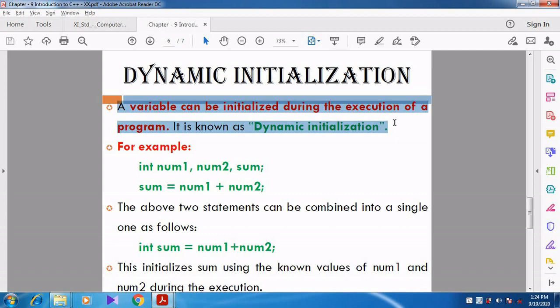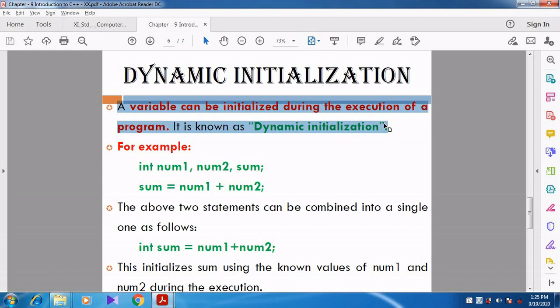Then what happens? The values of x1 and x2 are not given at the time of creating the program. The value is received from the user, assigned to x1 and x2, and then the addition is done. Here you see a variable can be initialized during the execution of a program.